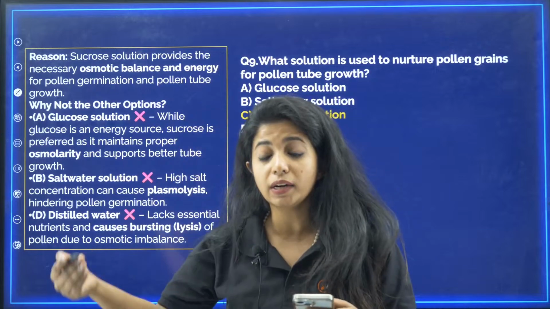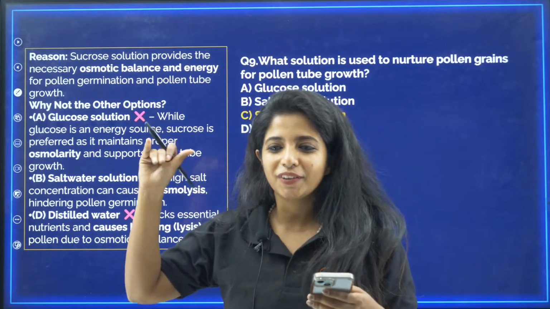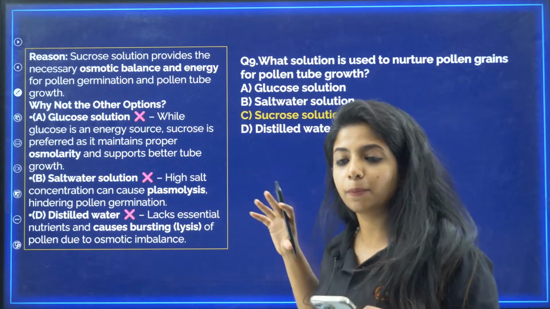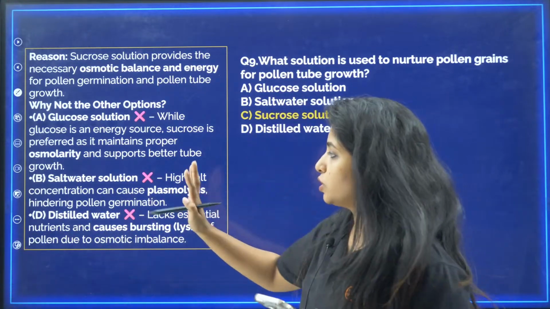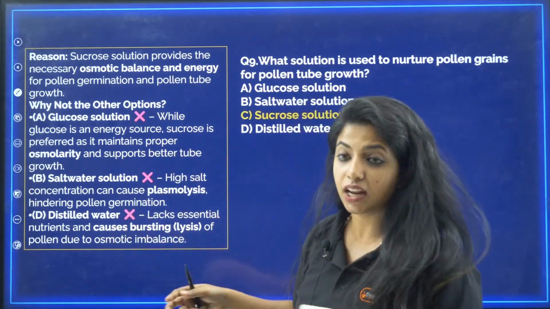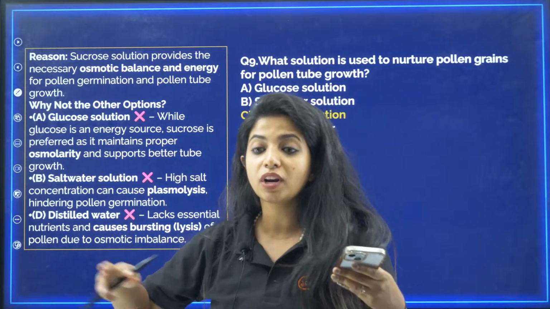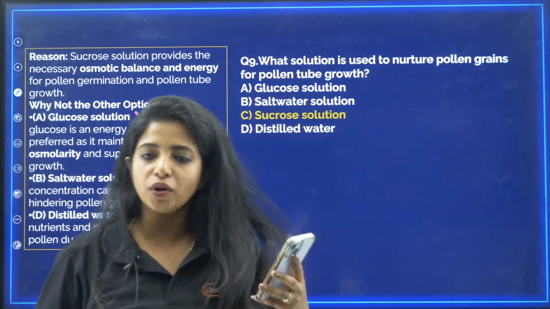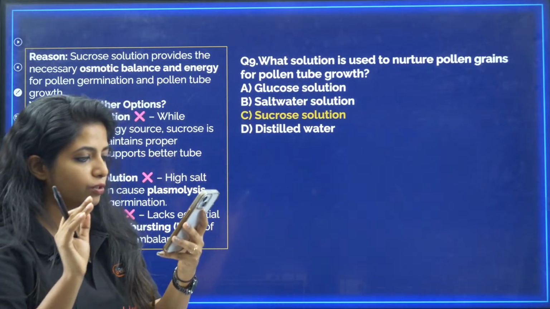Salt water, in salt you have so much solute. Anyone, chemistry fans are out over here. So if there is so much solute out there, what will happen? The plant cell will lose water, it will undergo plasmolysis. We do not want that. Distilled water, again, there is a much greater amount of solvent, so solvent gets inside the cell and the cell bursts. So we do not want all of this. We just want sucrose. Sucrose is the best one.